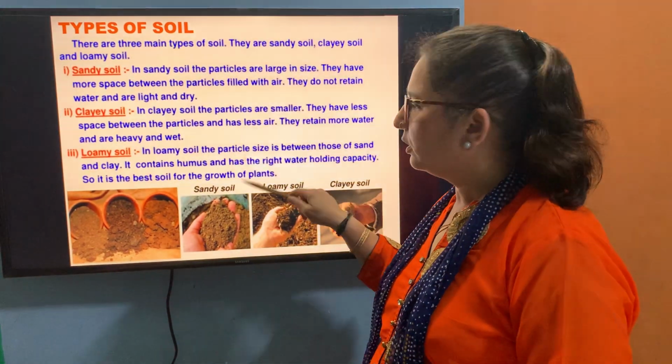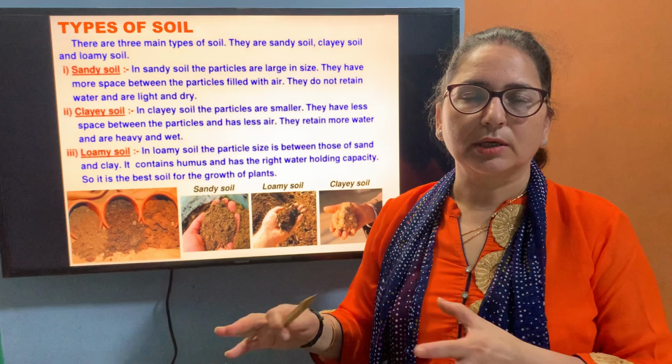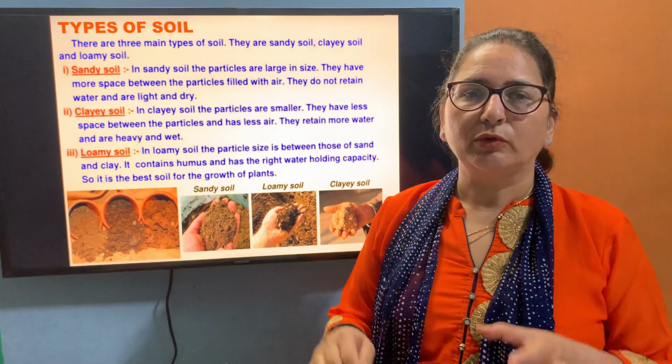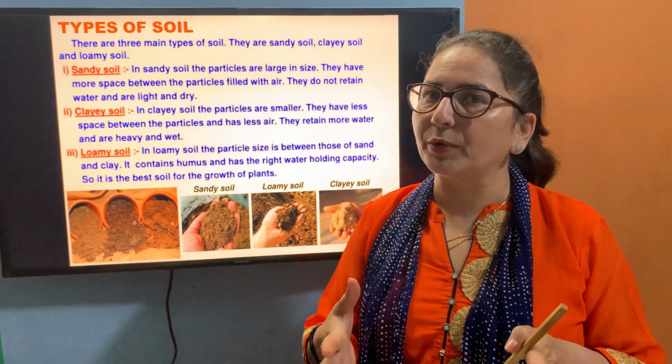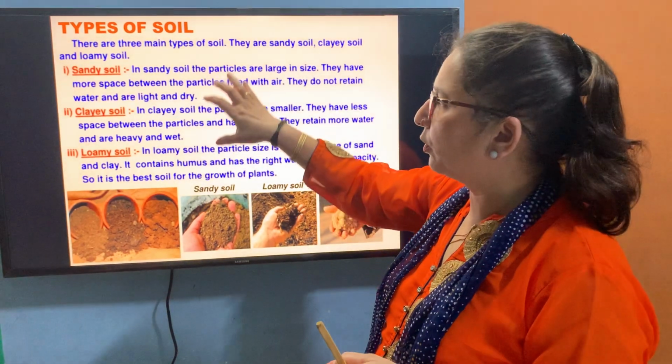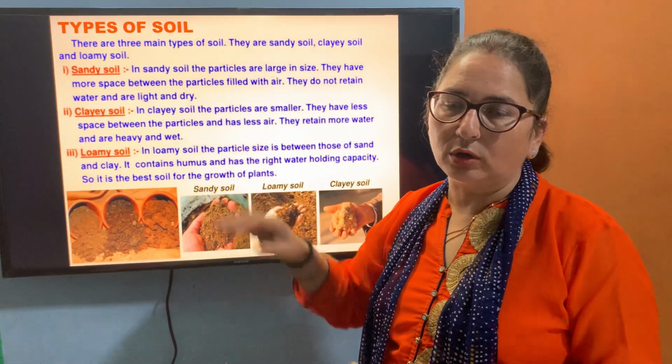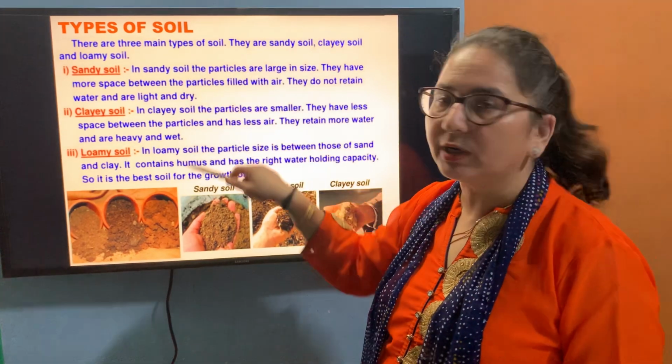Basically, if we will differentiate or discuss these types of soil, we will discuss them on the basis of their properties only. हम सिर्फ properties को ही लेकर चलते हैं कि इनकी properties क्या हैं. Then on the basis of their properties, we will discuss them.